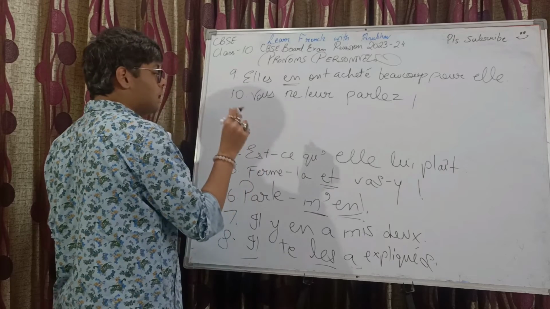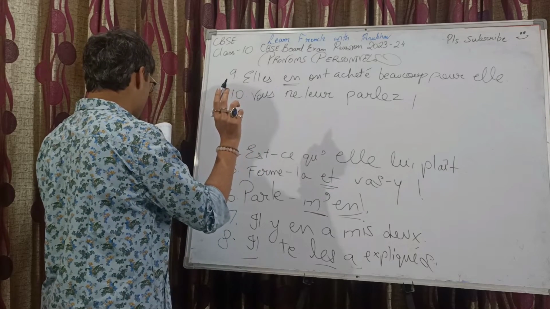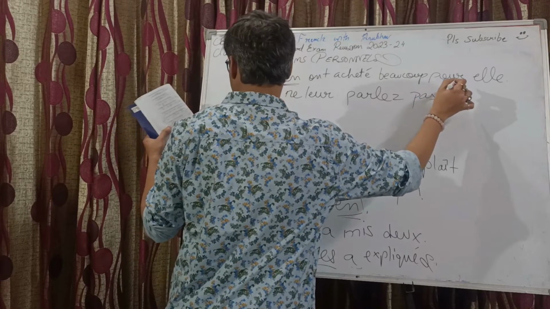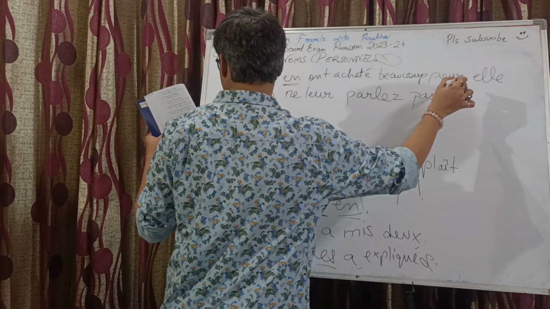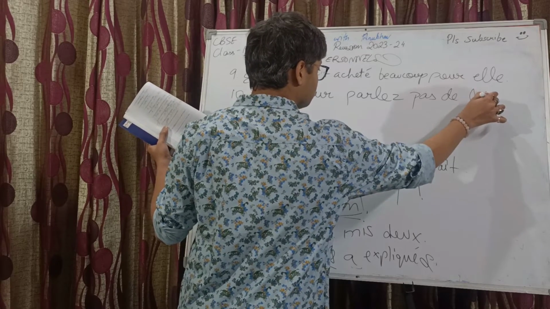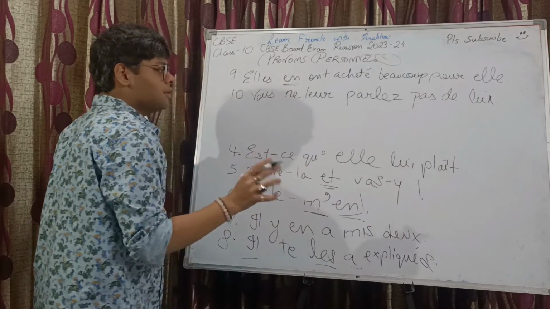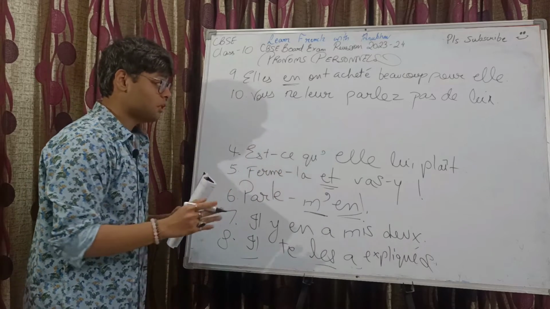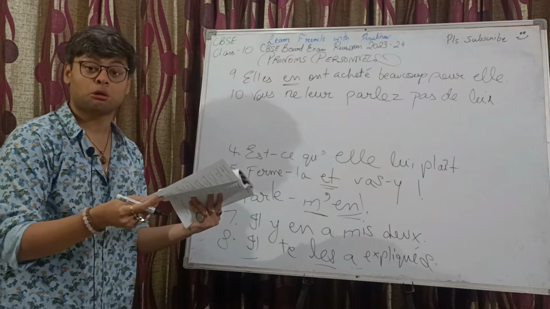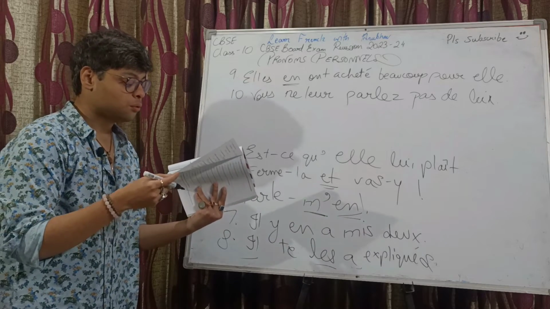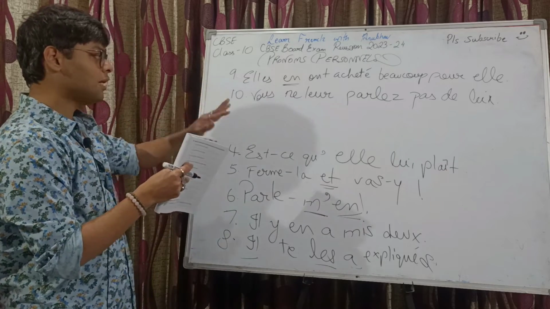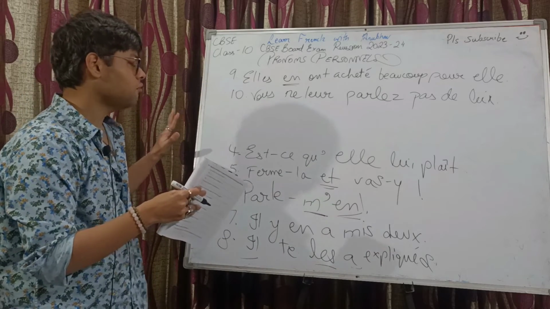Anyways, vous ne leur parlez pas de lui. See, that's the best sort of thing that I can think for this particular one, though it does not mention that tonique will be used in the answers or not. Okay, it simply says sujet, objet direct, objet indirect, y, en. But like in the previous one, pour elle is the perfect solution for it, right?